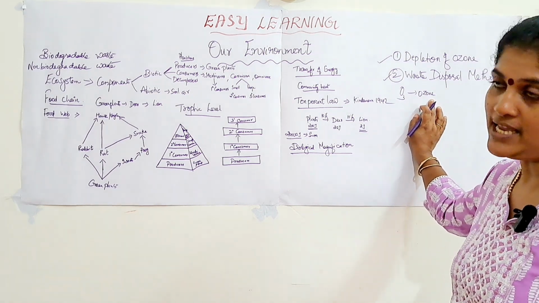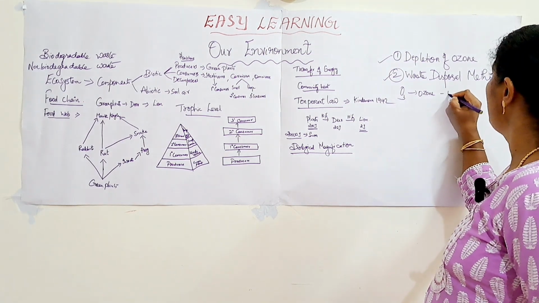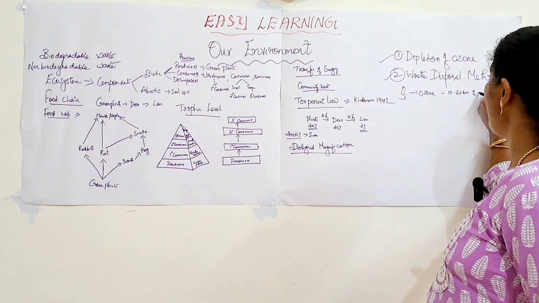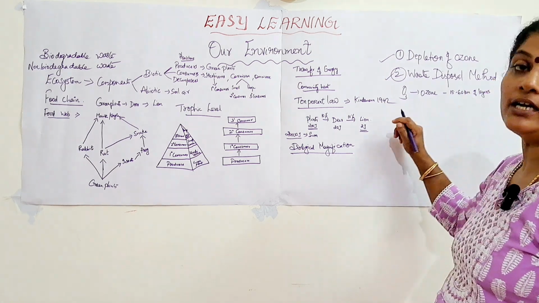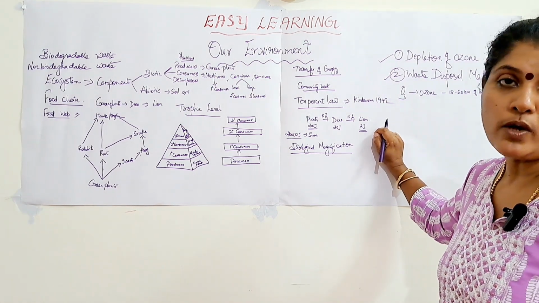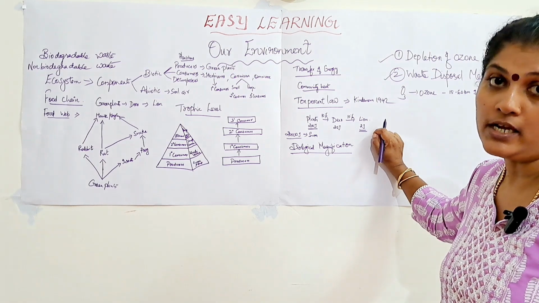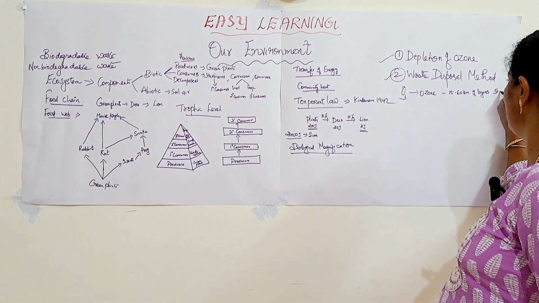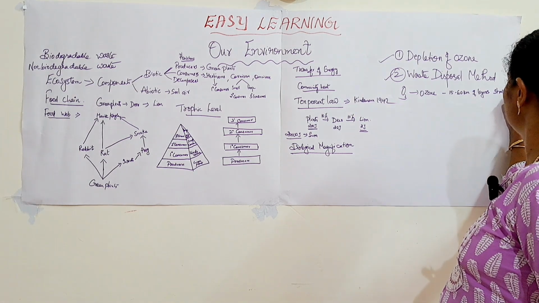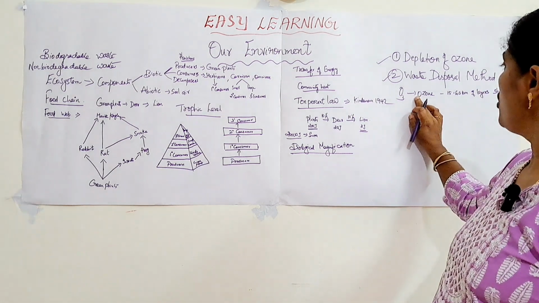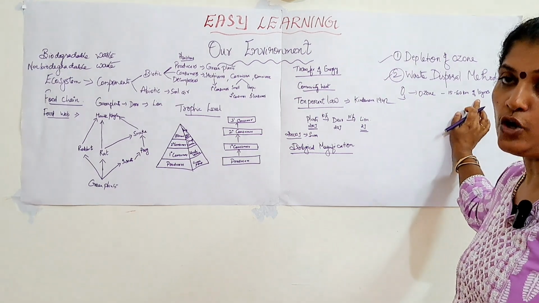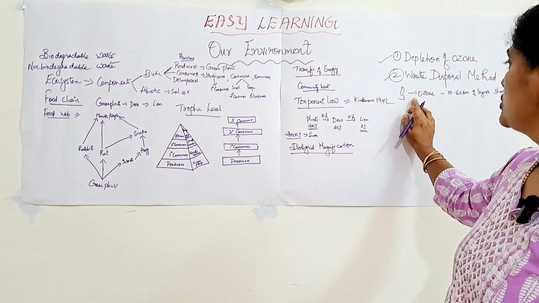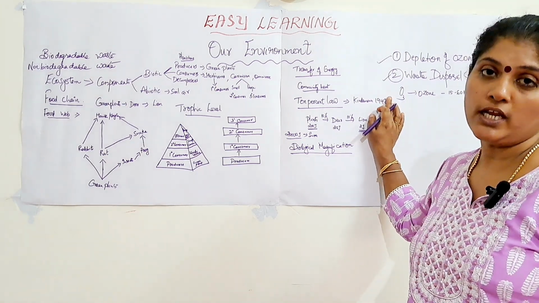Ozone is a poisonous gas and it is available from 15 to 60 kilometers in the layers of the atmosphere. You know the different layers of the atmosphere: stratosphere, troposphere, ionosphere, mesosphere, like that. Ozone is present in the layer of stratosphere, nearly 15 to 60 kilometers away from the earth. So this ozone layer is made of O3 molecules.